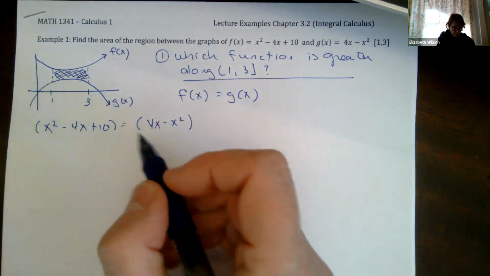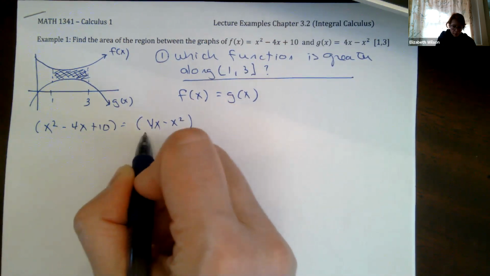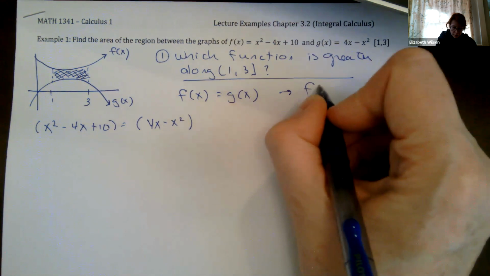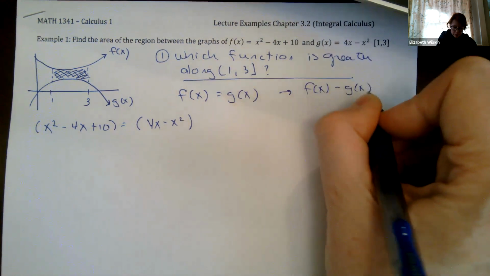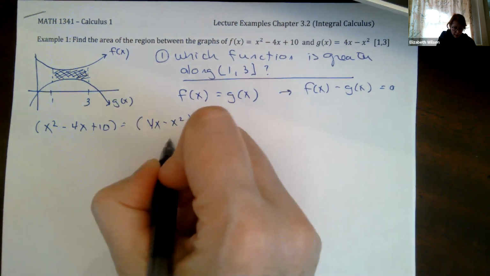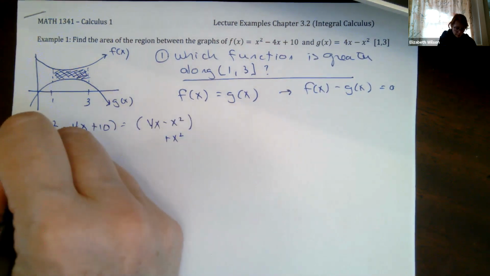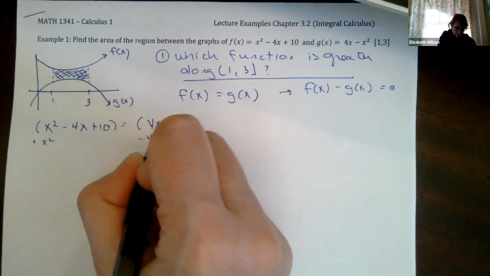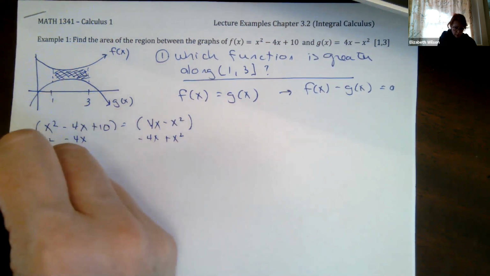Now what I'm going to do is subtract f of x minus g of x, set it equal to 0, and then see what we get. So let's go ahead and subtract. I'm going to add x squared, I'm going to subtract 4x, and I'm going to go ahead and add these out.